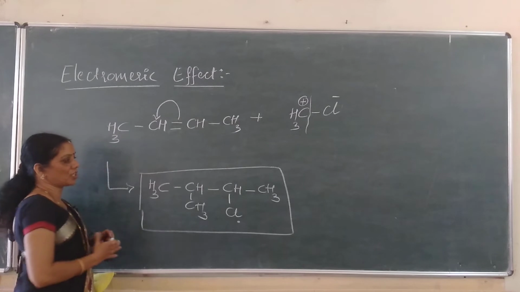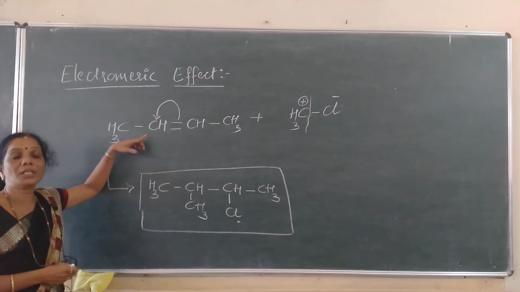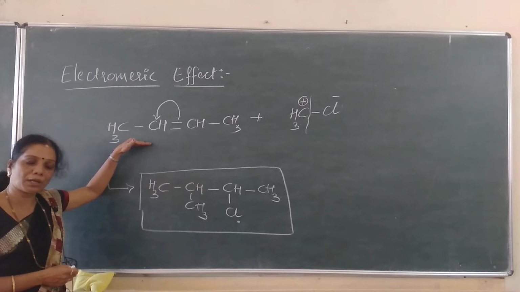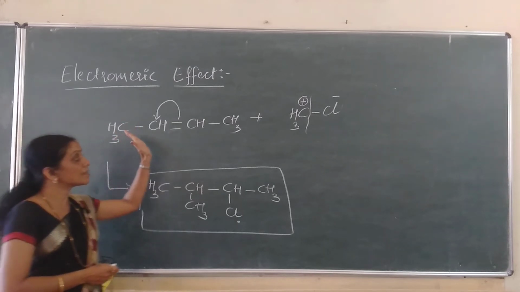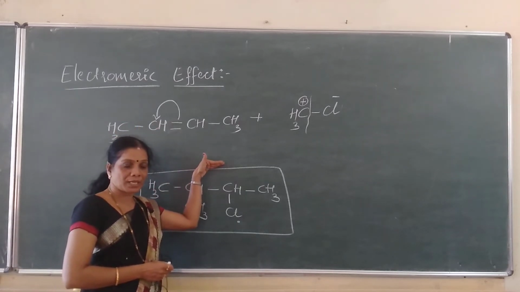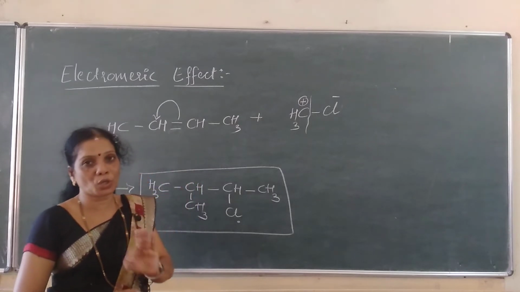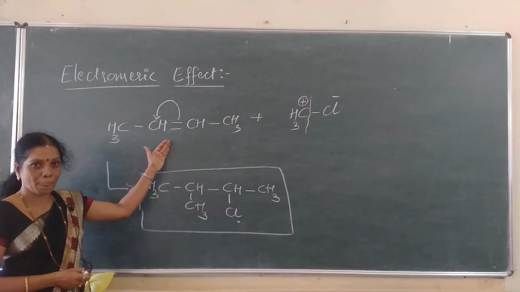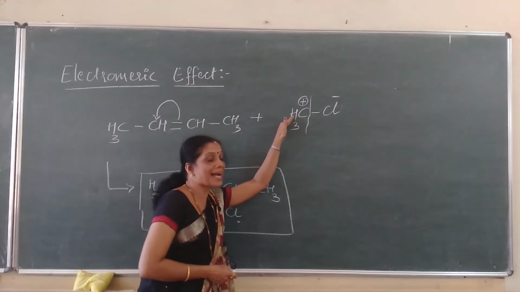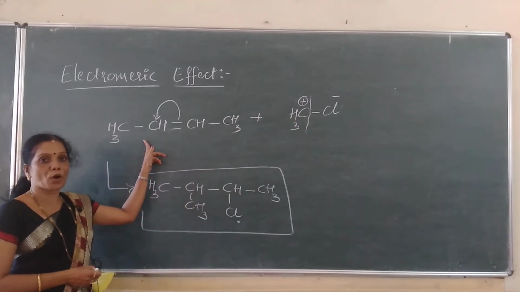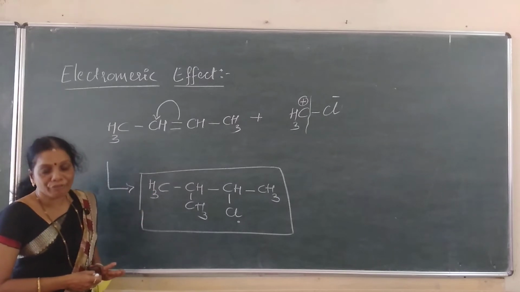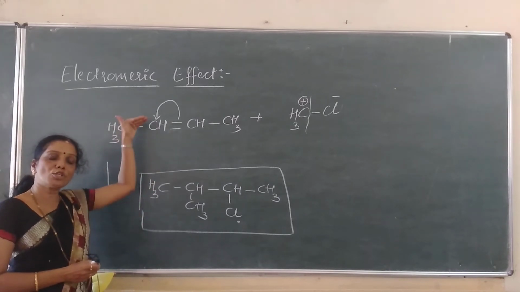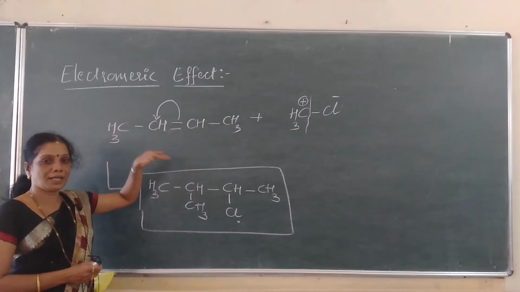In this reaction, the electromagnetic effect takes place in a non-polar molecule, clear for you. Hence, this is a temporary effect. It does not exist in the molecule itself. Once that compound is subjected to the reaction under the influence of an attacking agent, this type of effect takes place, that is, the electromagnetic effect. How many types? Two different types, positive and negative.